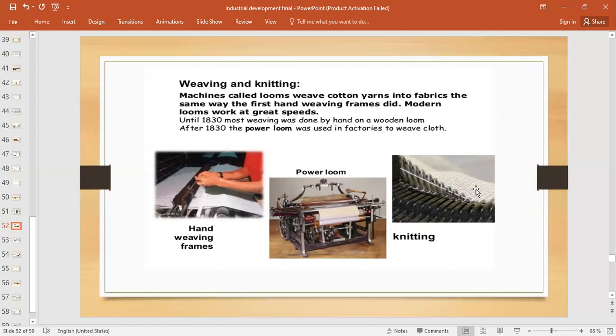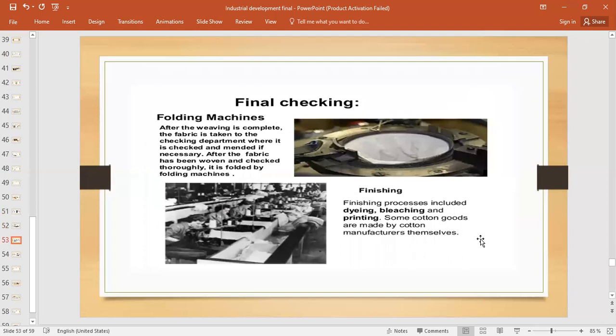The vertical lines of these threads are called warp, and the horizontal are called weft. Like that, on this loom the knitting or weaving is done, and we get a fabric or cloth. So now it's a final checking.